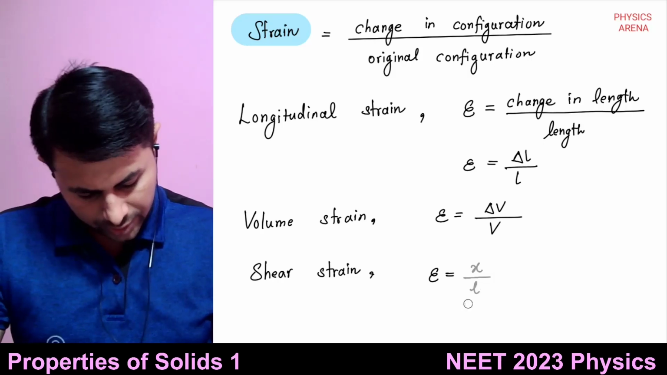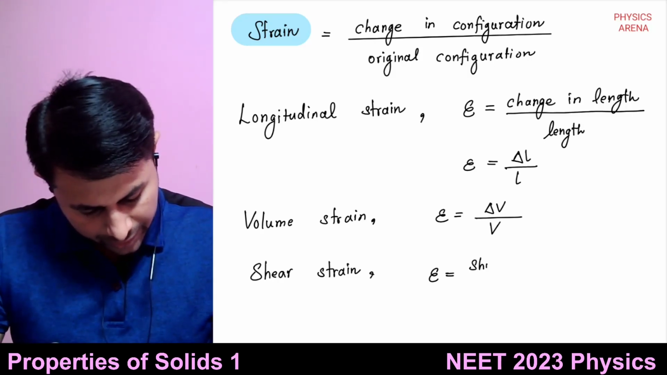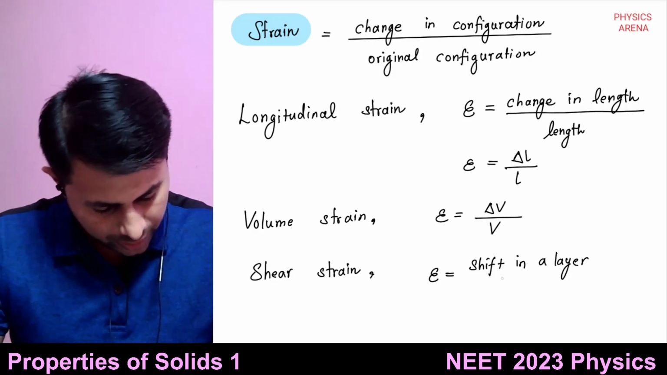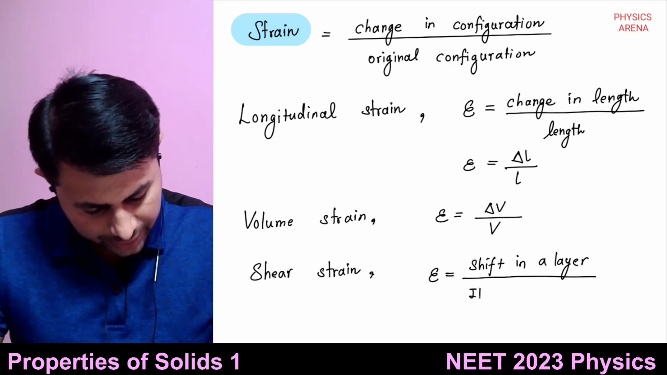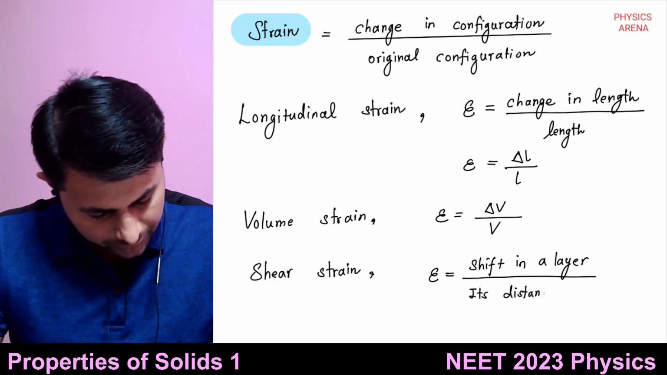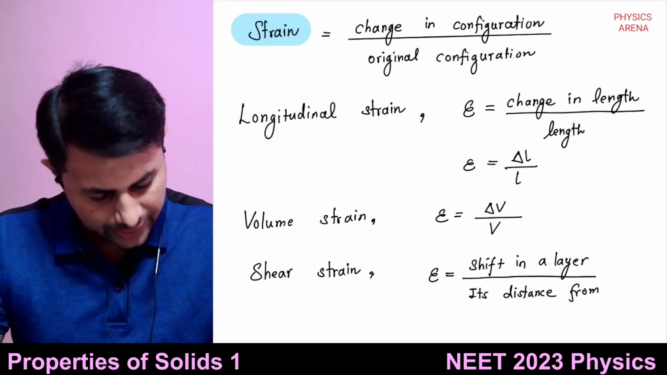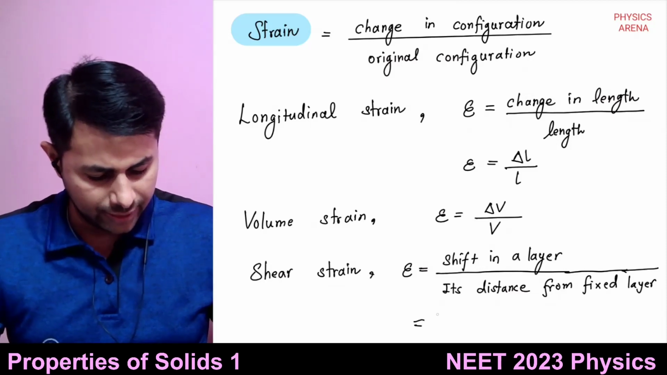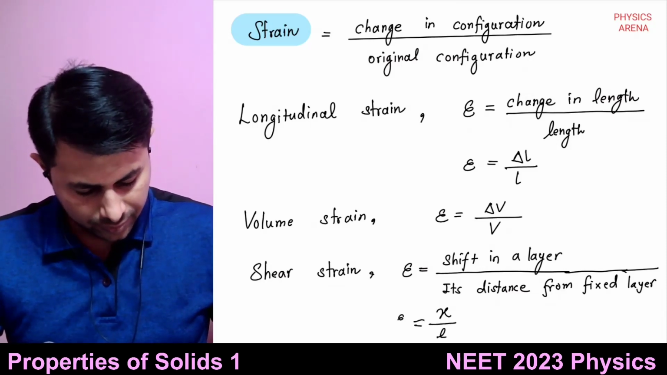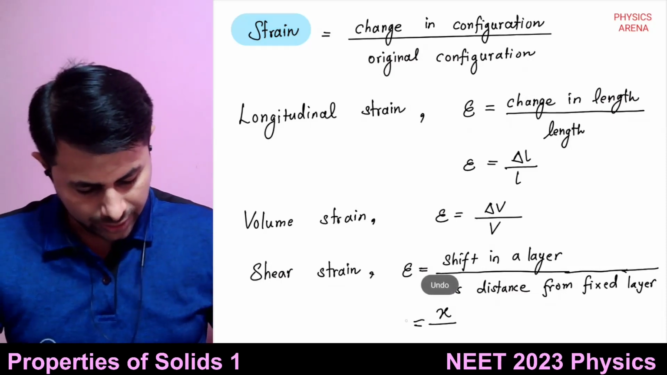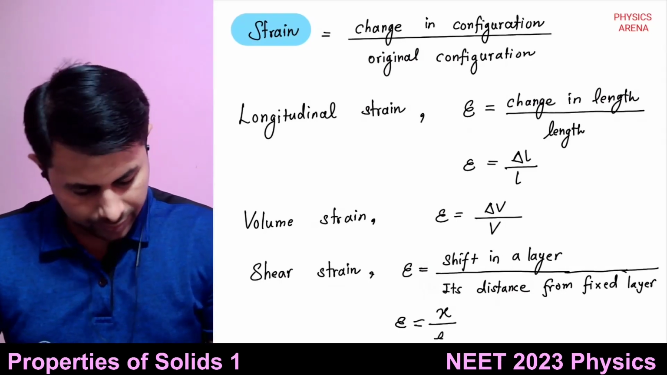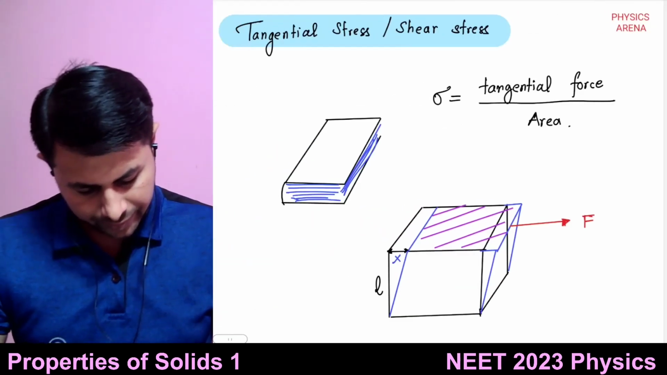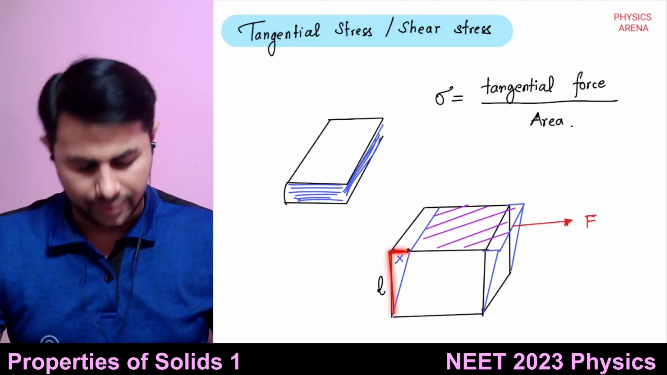Let me just write it. Shear strain is the shift in position of a layer divided by its distance from a fixed layer, and it is equal to x upon L.